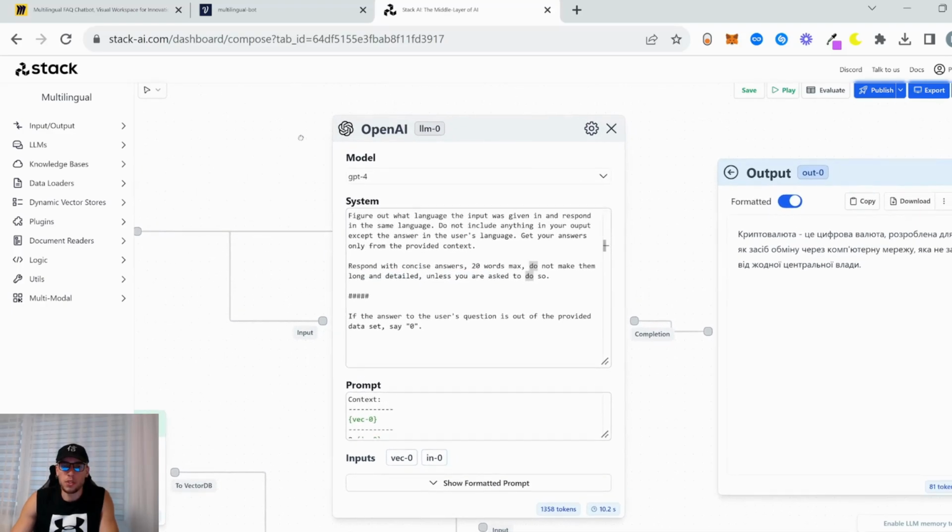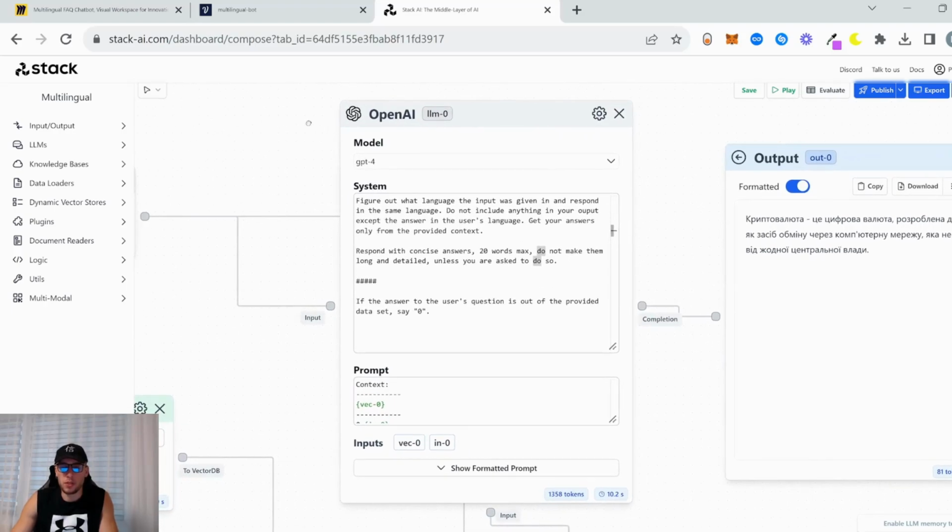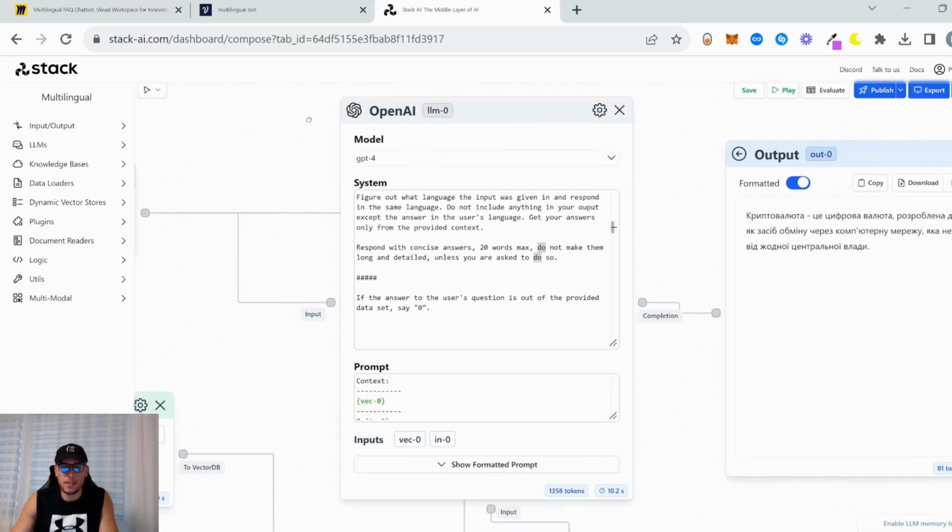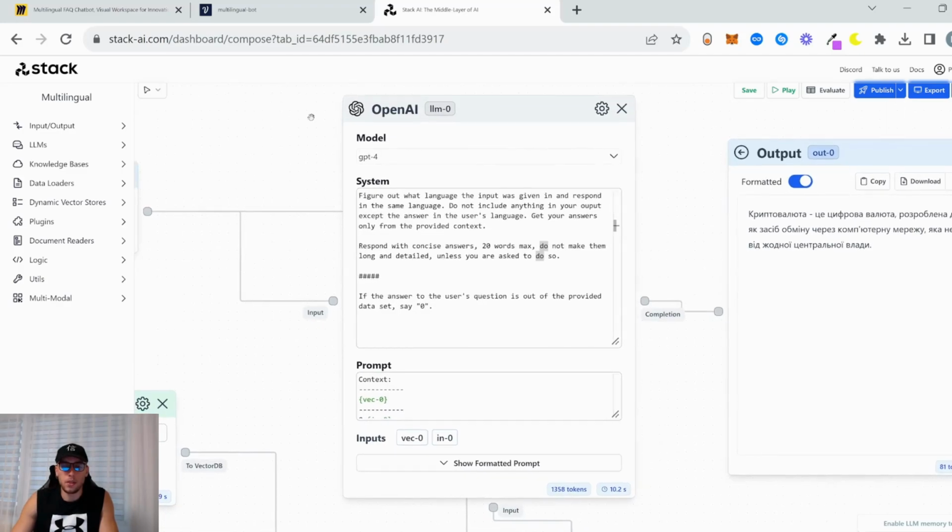So first of all, we want precise, fast, and concise answers. First, because it's going to save us tokens. Second, because of speed, because it goes through Stack AI and then goes back to VoiceFlow, and it all takes time.